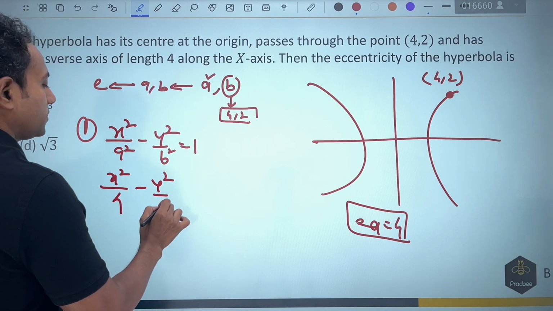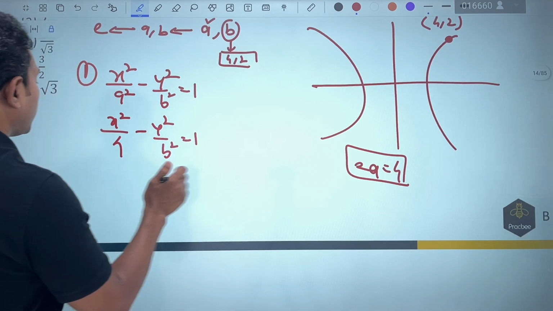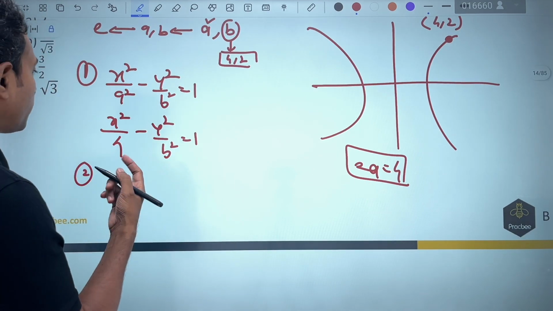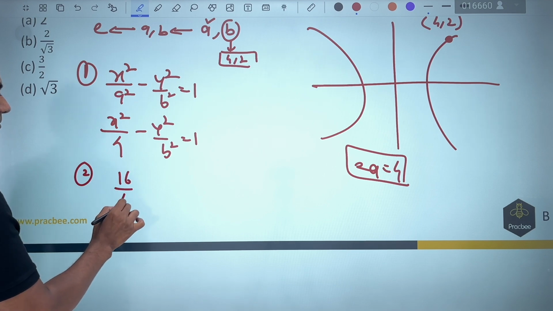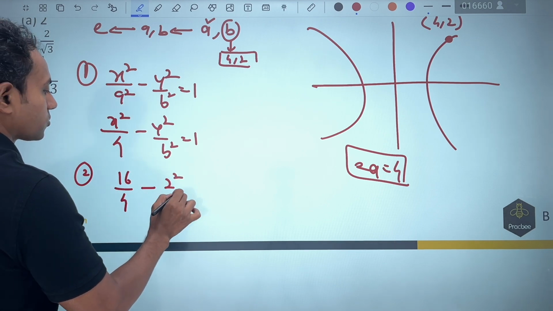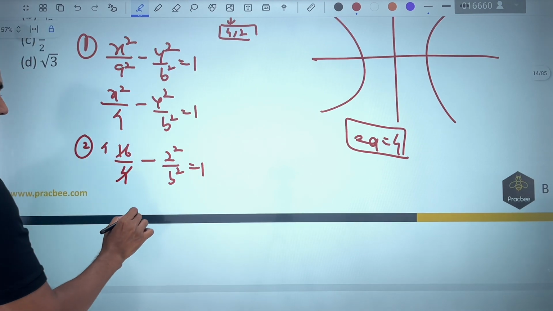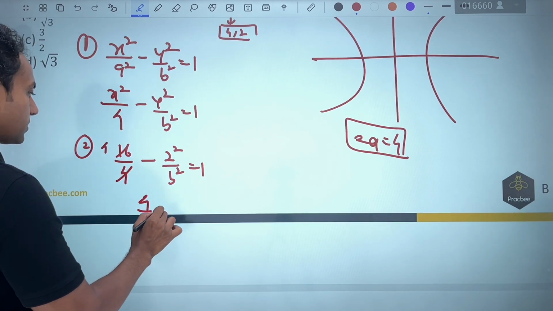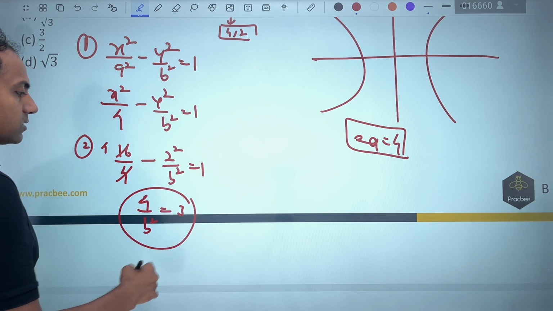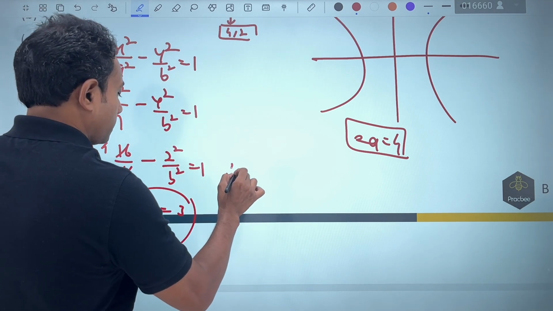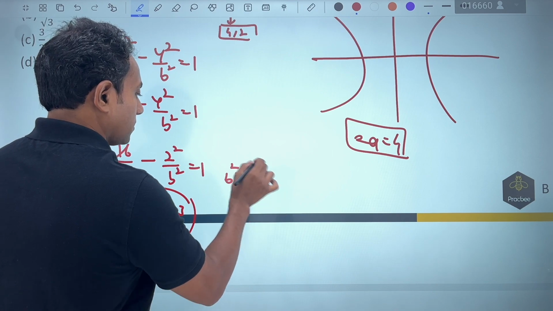Minus y square by b square is equal to 1. In order to get the value of b, we are going to substitute the point 4, 2 in this. So that will become 16 by 4 minus 2 square by b square is equal to 1. If this cancels out, this becomes 4. So 4 by b square is coming out to be 3. You can see that the value of b square is nothing but 4 by 3.